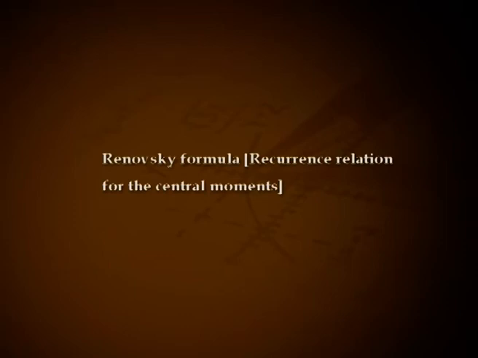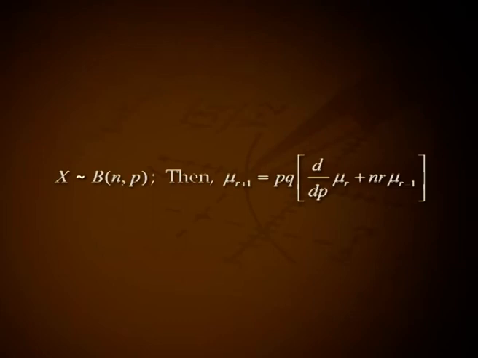Romanovsky formula, or the recurrence relation for the central moments. Let mu r minus 1, mu r, mu r plus 1 respectively be the (r-1)th, rth and (r+1)th central moments of a random variable X following binomial distribution with parameters n and p, denoted as X following B(n, p). Then mu r plus 1 equals pq into d by dp of mu r plus nr into mu r minus 1.